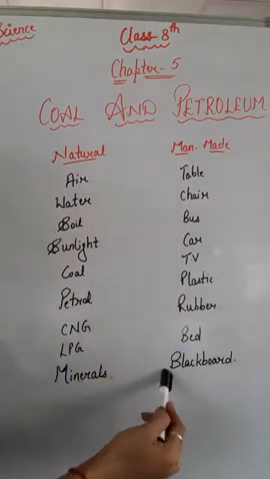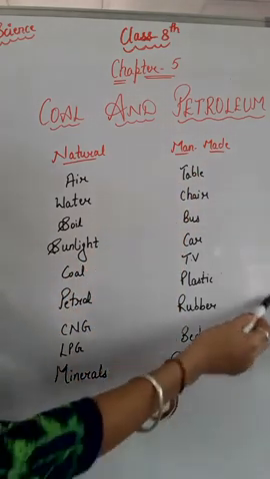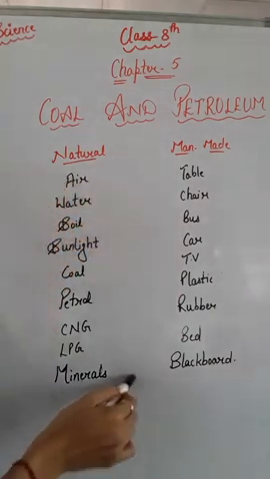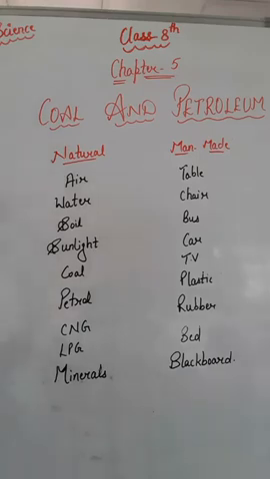These things do not occur naturally on our earth. These are prepared by human beings. So these are called man-made things. These occur naturally on our earth, so these are called natural things. So the things that are obtained from nature are called natural resources, right? So air, water and all these things are natural resources, right?